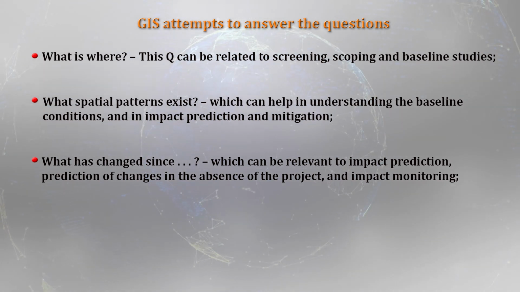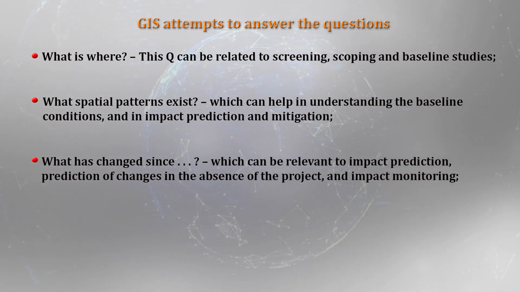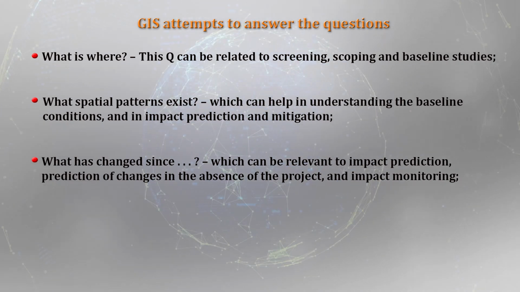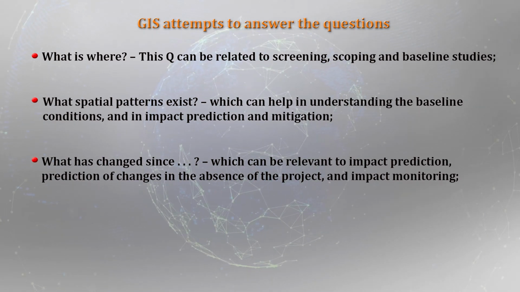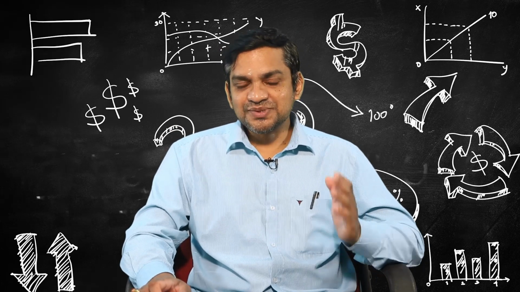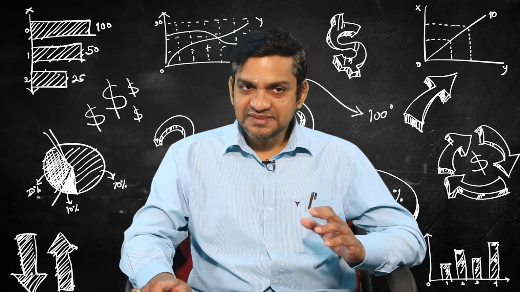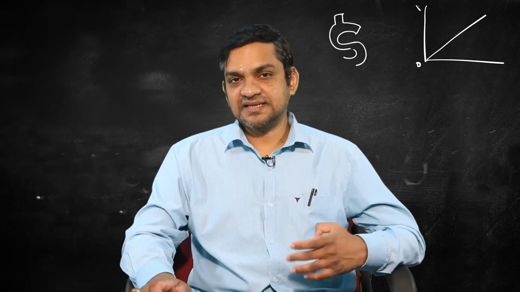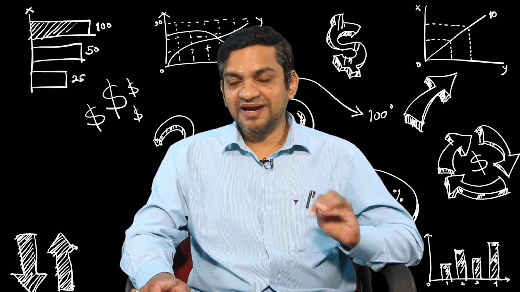So, certain questions GIS attempts to answer, and interestingly these questions can also be synced with the environmental impact assessment process. Let us see them one by one. The first question the GIS can answer is: what is where? This question can be related to the screening stage, the scoping stage, and also the baseline studies, which are very much part of the environmental impact assessment process.